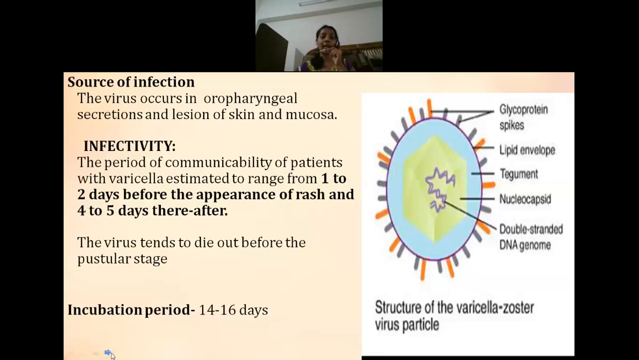Now, the incubation period of chickenpox is between 14 to 16 days, and regarding infectivity, the person will be highly infectious between 1 to 2 days before the appearance of the rash and 4 to 5 days after the appearance of the rash. But once the rashes are completely healing, after that they will usually not be infectious. So most of the time, nearly 2 days before the appearance of the rash and 4 to 5 days after, they are said to be highly infectious.